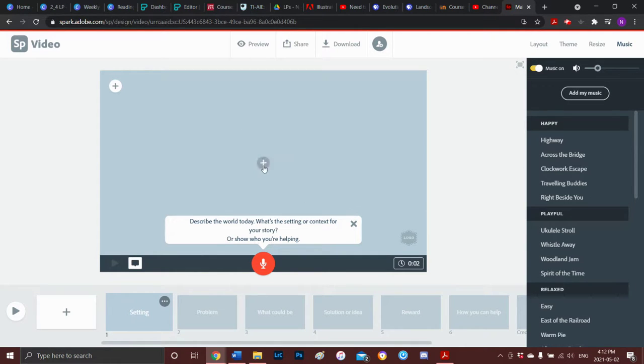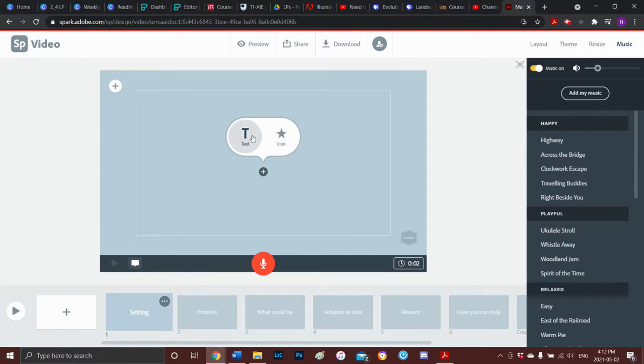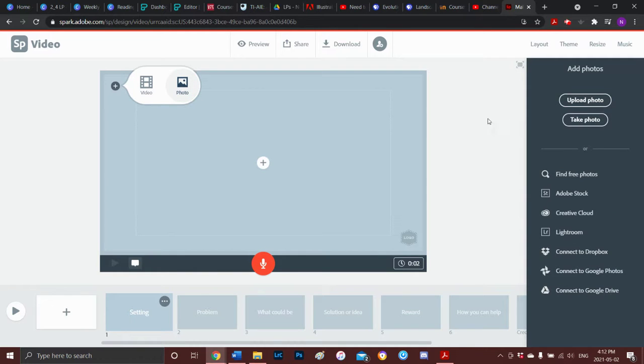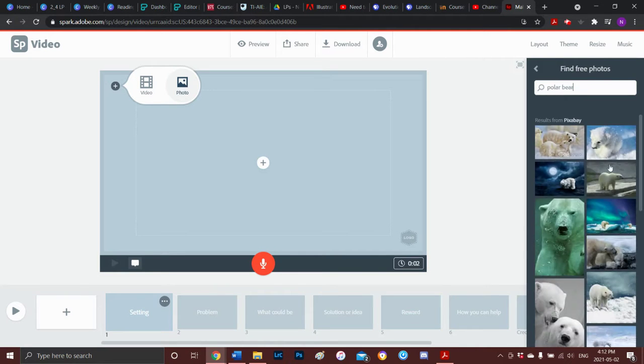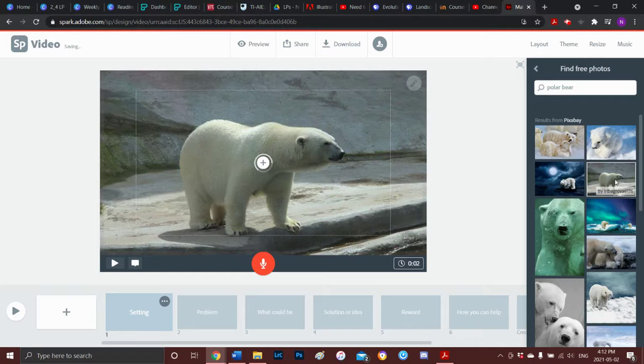So what I'm going to do first is to add some content. So here's a text and icon option. I can also add video or photo. If I add a photo, I can upload a photo from my computer. I can take a photo, or I can find free photos. I'm going to talk about climate change. An icon of climate change is the polar bear. These are all under the Creative Commons license, so you do not need to worry about copyright. But do not pull random images from the internet. You never know when they're going to be copyrighted.